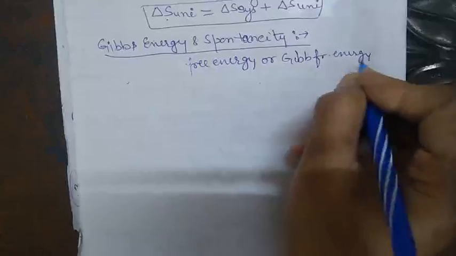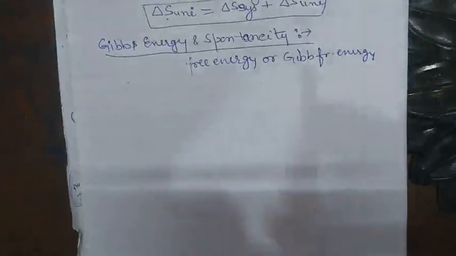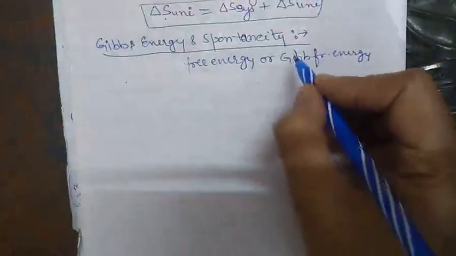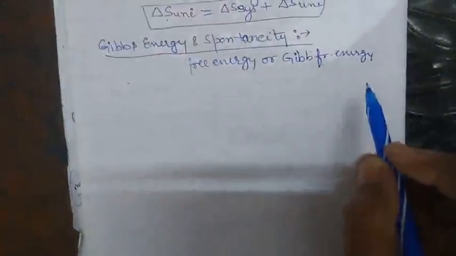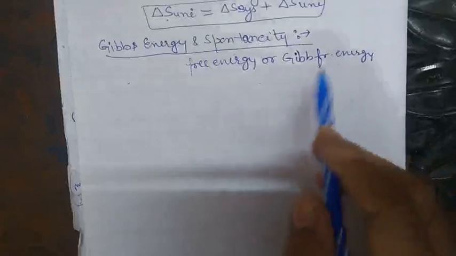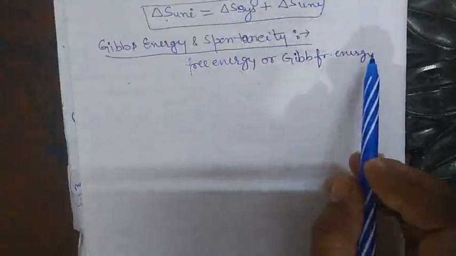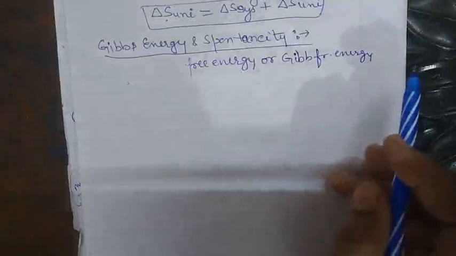Free energy, Gibbs free energy, or the Gibbs energy are the same term.